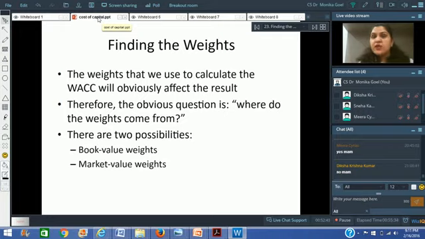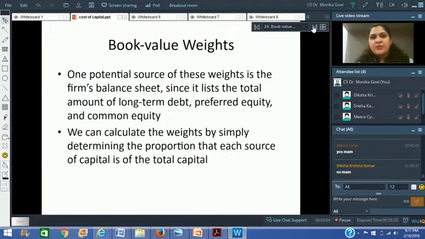Now, the question comes, which one is better? In order to find out the weighted average cost of capital, definitely the market value weights are better, because book values are historical figures and market values are the latest figures. So if you depend upon the market values, I think that would be better. But in the examination, you can get any types of questions. You may be required to calculate the weighted average cost of capital based upon book value weights. You might even be asked to calculate it based upon market value weights. No problem, whichever way it is asked to you, you just have to solve the question.